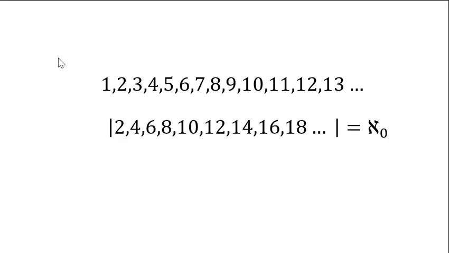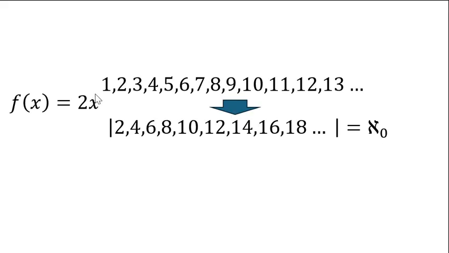You get the normal counting numbers, put them on top of the even numbers, and we can match them one to one using the function f of x equals 2x. Think of it: 1 to 2, 2 to 4, 3 to 6, 4 to 8, 5 to 10, 6 to 12, 7 to 14, and so on and so forth. We have a pairing, a one-to-one correspondence, as they say, of each one.